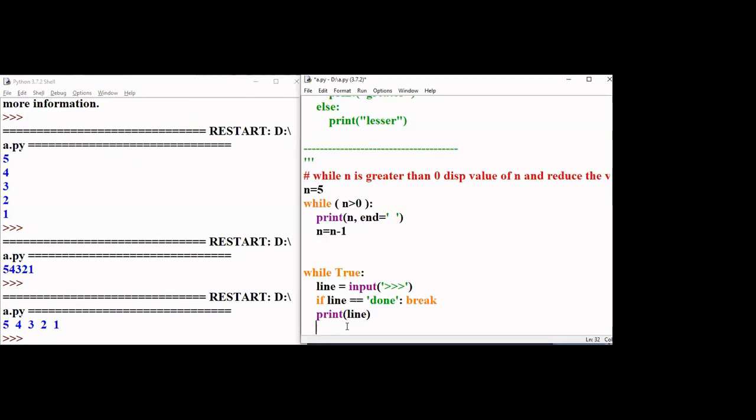This is only the demonstration of while. If I give while true, how do I come out of the loop? Okay. Print, I'm done. I'll just say end of while. When will this execute? When you type done, it is going to execute. Fine. Now, shall we run this?